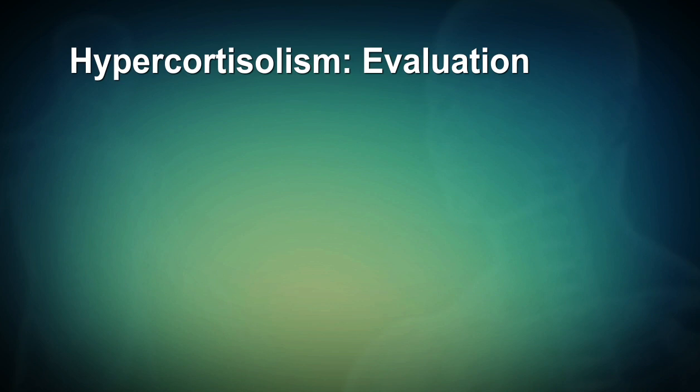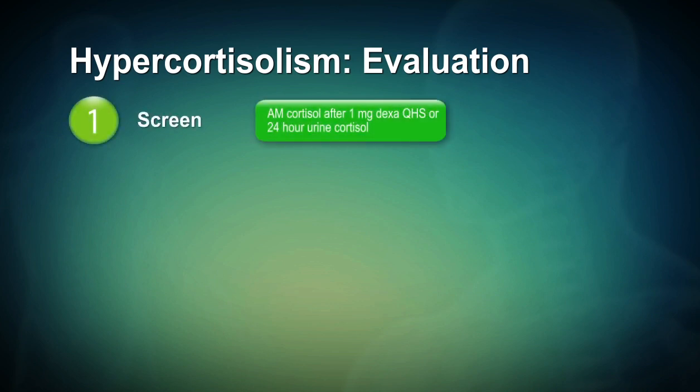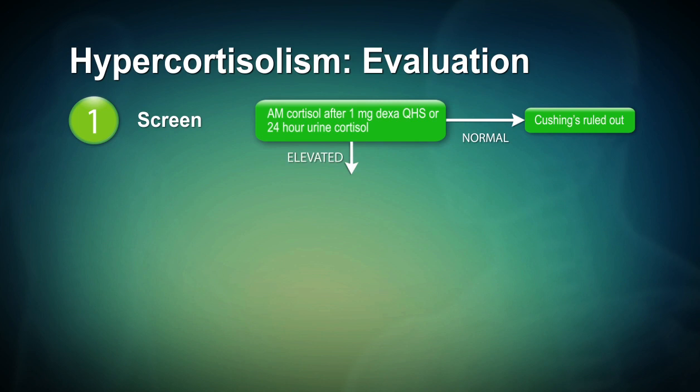The evaluation includes first screening for Cushing's syndrome when one suspects it by checking an AM cortisol after giving the patient 1 milligram of dexamethasone at bedtime, or alternatively checking a 24-hour urine for cortisol. If the AM cortisol is suppressed or the 24-hour urine cortisol is normal, one has effectively ruled out Cushing's syndrome and is done. On the other hand, if it's elevated, then one needs to confirm this diagnosis, and one can